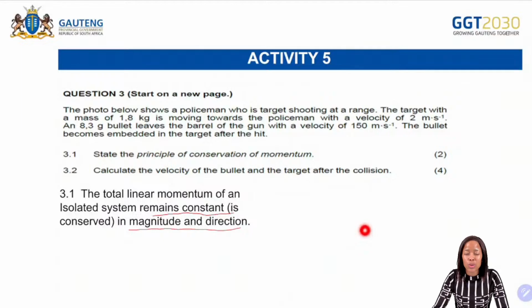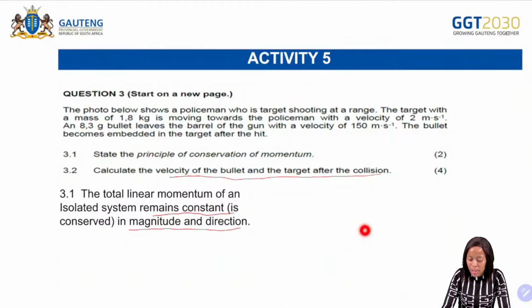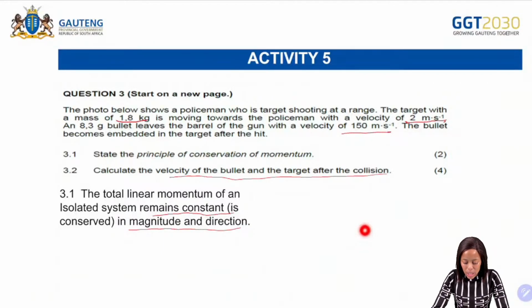So again, remember your definitions, either 2 marks or nothing. And remember, you need to define according to the examination guideline. Now it says calculate the velocity of the bullet and the target after the collision. Remember everything that we have been given so far, the 2 meters per second, the 150 meters per second, those were all the initial velocities. So now we need to calculate the velocity of the bullet and the target after the collision.